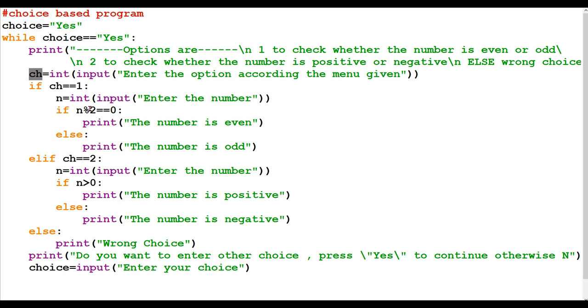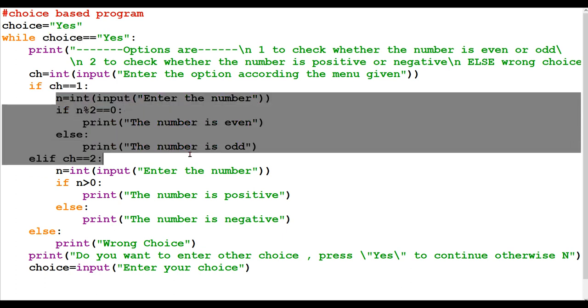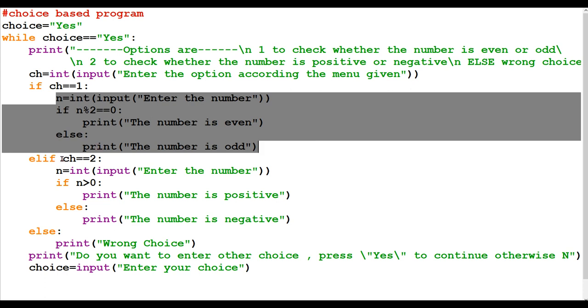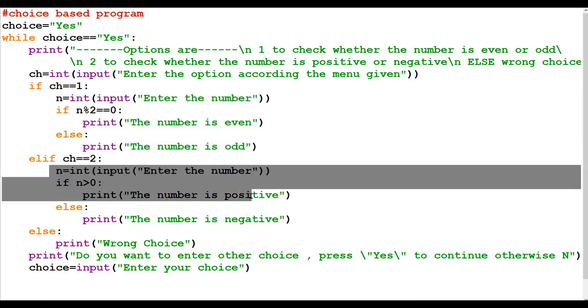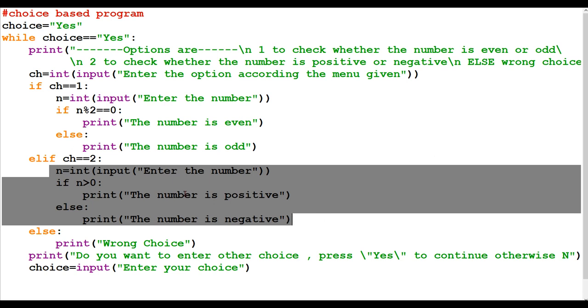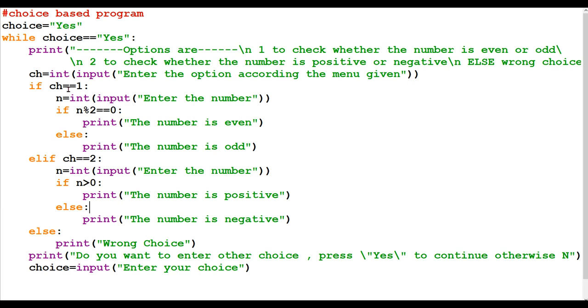Ch is for options, which option you would like to go for when the process started, and choice is for tracking the number of times the process will go. Now after saying yes, the menu will come and ask which option you would like to go for. If I press 1, the even odd concept will be taken out. If I say 2, positive negative. You can increase it also. You can make a calculator based on this. If choice 1, add 2 numbers. If choice 2, subtract 2 numbers. If choice 3, multiply 2 numbers. If choice 4, divide 2 numbers. So likewise you can proceed.